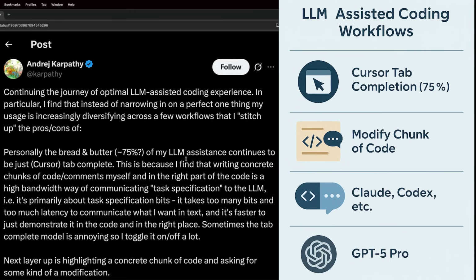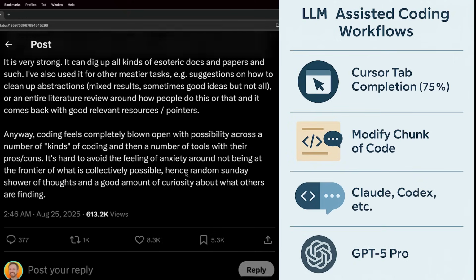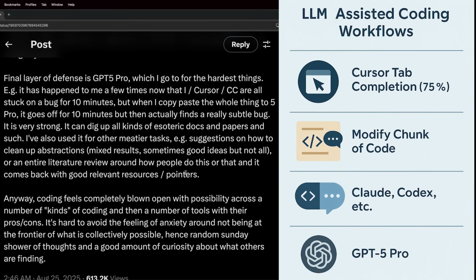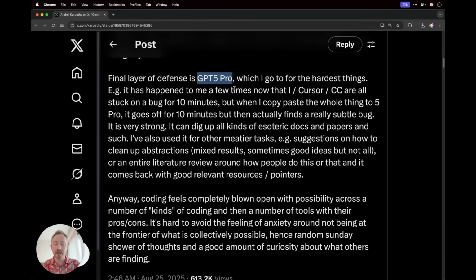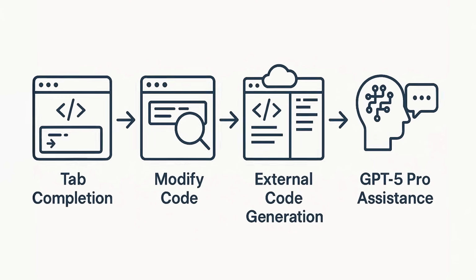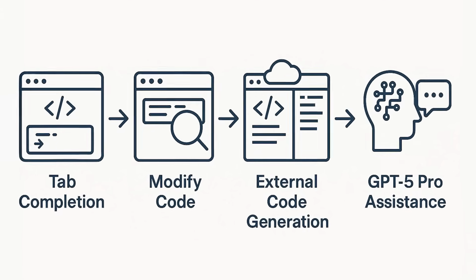And finally, as you get towards the end of this beautifully long post, he actually suggests that for the stronger tasks, you're going to want GPT-5 Pro. So if you think about it, it's a fantastic pipeline for AI-assisted coding. Starting with Cursor for the small stuff, take the harder stuff out to Claude Code or Codex, and the really heavy duty stuff when you really get stuck is GPT-5 Pro.